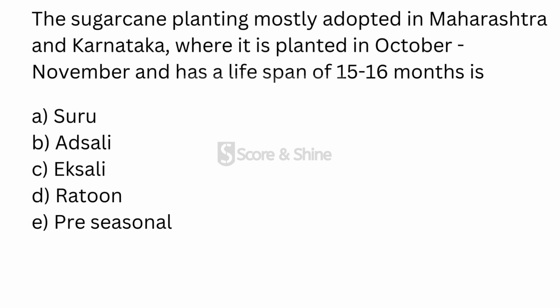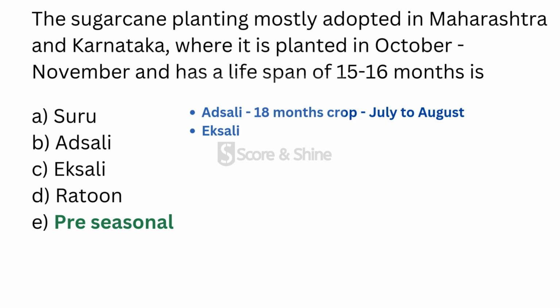Moving to the next one, the sugarcane planting mostly adopted in Maharashtra and Karnataka, where it is planted in October to November and has a lifespan of 15 to 16 months is? The answer is pre-seasonal. There are other two planting seasons in sugarcane, which is Adsali and Eksali. In Adsali, it is 18-month crop and planting is done in July to August. And in Eksali, it is 12-month crop and planting is done in December to February.